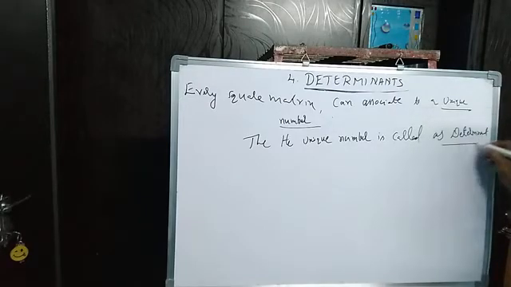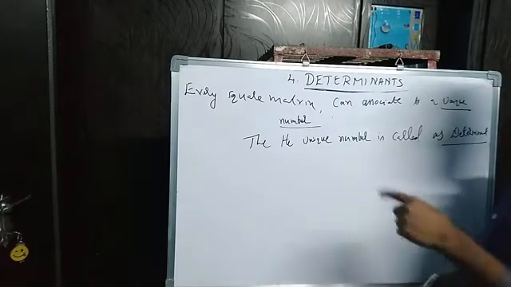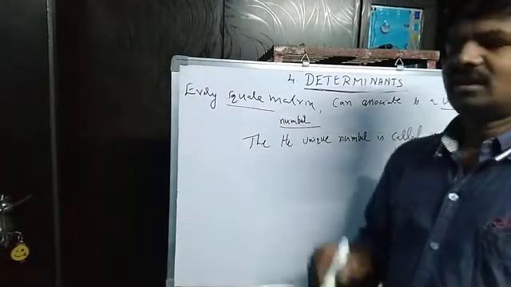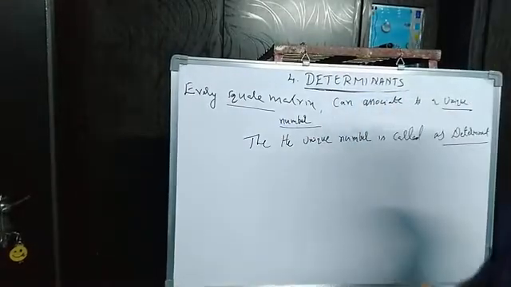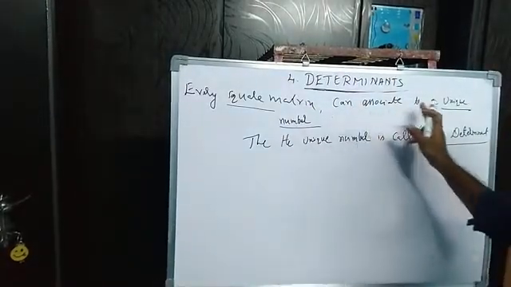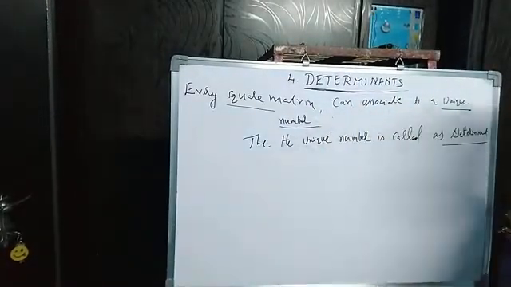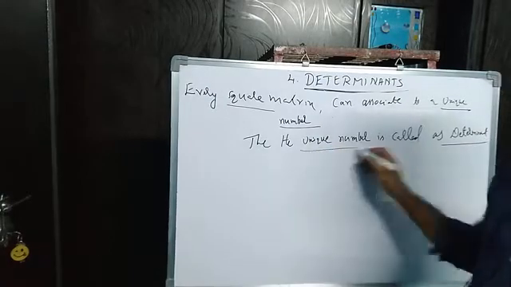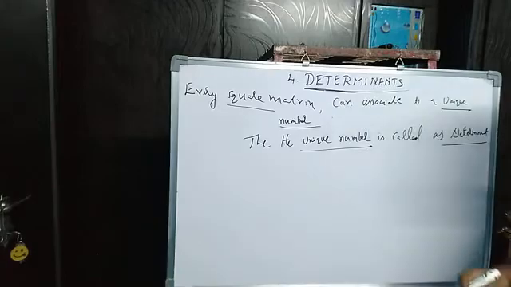Are you understanding or not? So what is the determinant of a matrix? Every square matrix, compulsorily that matrix must be a square matrix, can be associated to a unique number. Then that unique number is called a determinant.